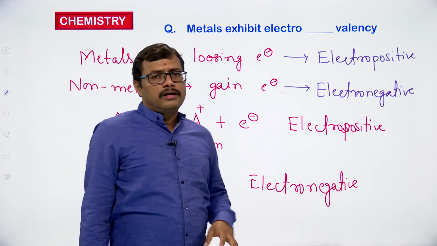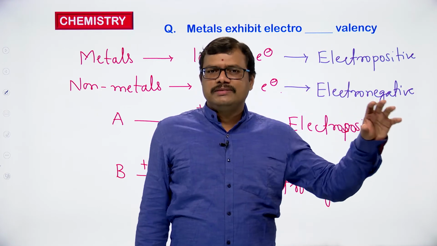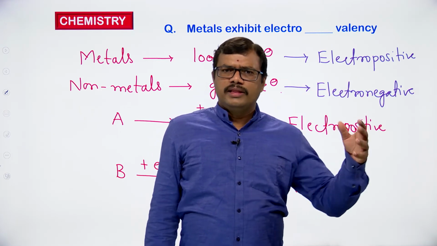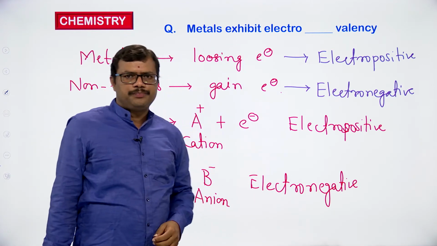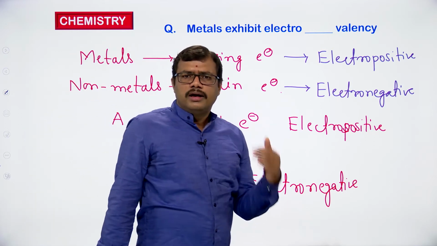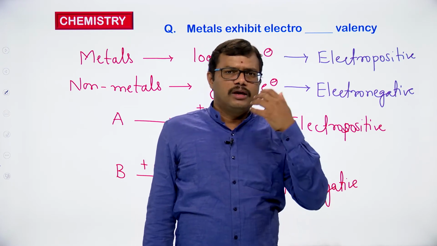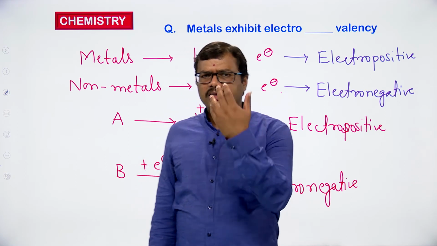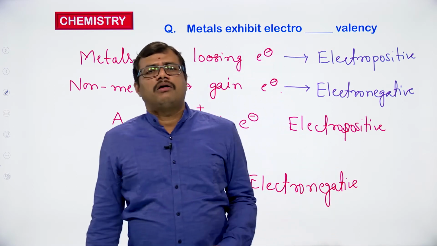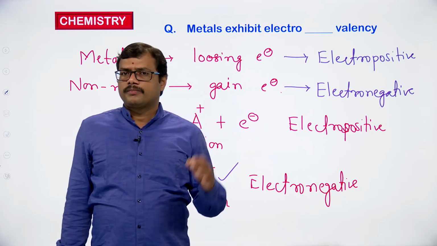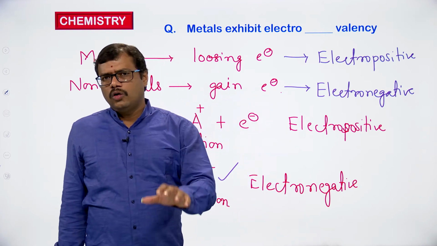Therefore metals are called electropositive elements. Why are they called electropositive elements? They form positively charged cations by losing electrons. Whereas non-metals are called electronegative elements. Why? Non-metals have the capacity to accept electrons. When they accept electrons, they convert into negatively charged species, that is anions. Therefore they are called electronegative elements. Metals are electropositive elements, non-metals are electronegative elements.